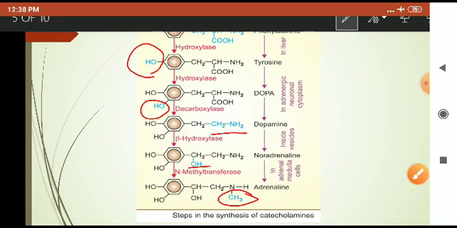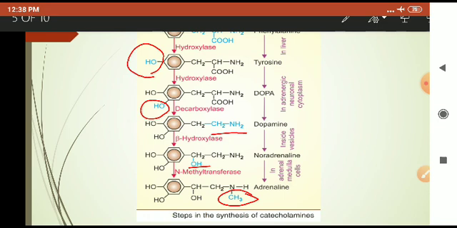This dopa gets converted into dopamine by the action of the enzyme decarboxylase. What is meant by decarboxylation? Decarboxylation means removal of the carboxylic group, the COOH group, and there is formation of dopamine. This dopamine gets converted into noradrenaline or norepinephrine by the action of the enzyme beta hydroxylase, means there is again addition of a hydroxy group.